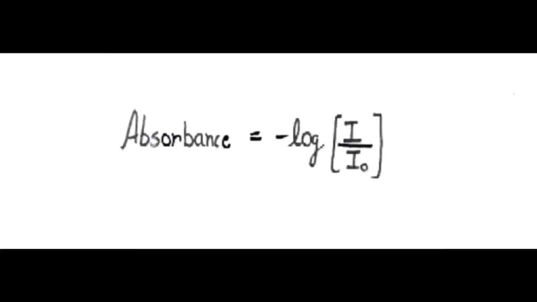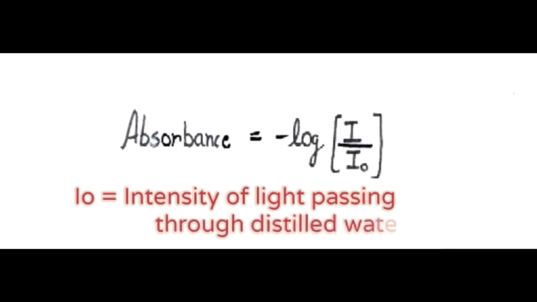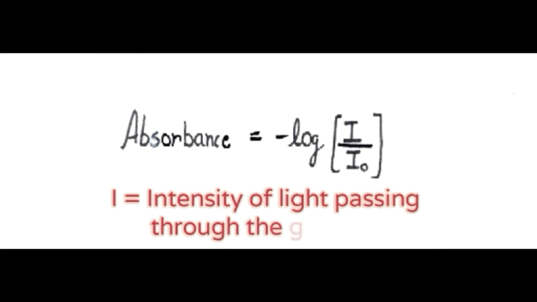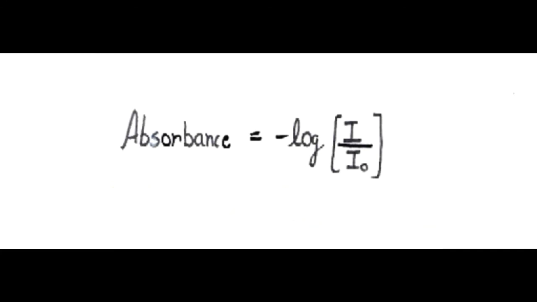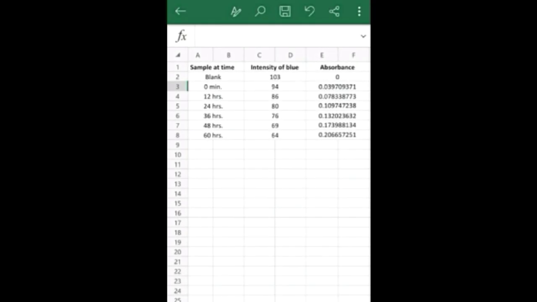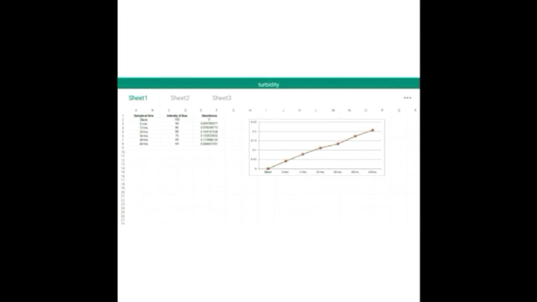To calculate the absorbance of light by the material, we have to take the negative log of I upon I naught, where I naught is the intensity of light passing through distilled water, while I is the intensity of light passing through the sample for which we are calculating the absorbance. Here I have calculated the absorbance for each sample using the previous formula. By plotting a graph for the given values, the phase which you can see is the exponential phase. Here we can conclude that the turbidity method is a very easy and quick method to assess cell growth.